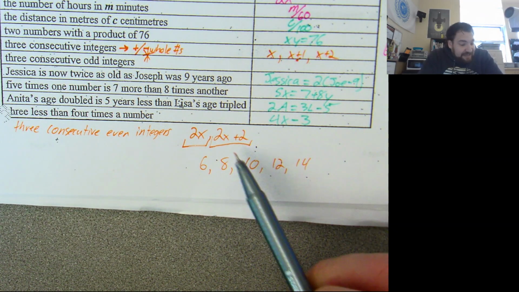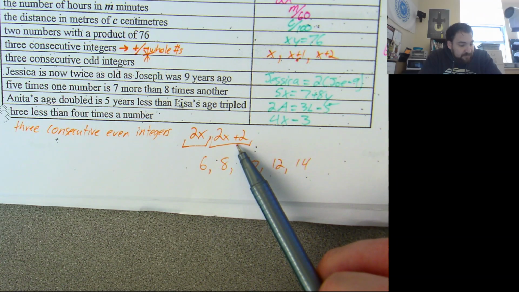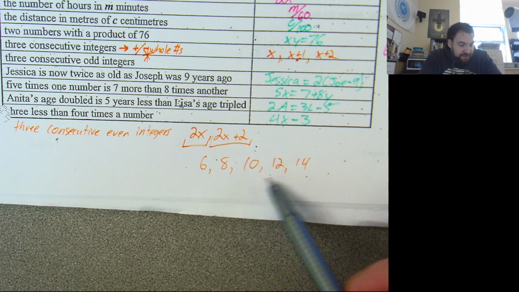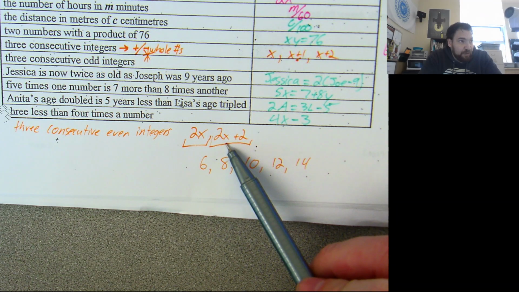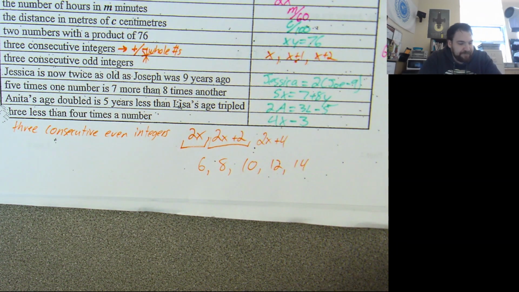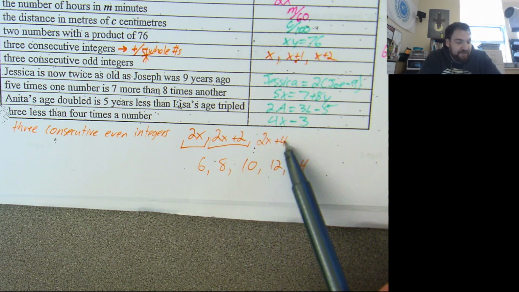Okay, and so if I wanted to take this guy and find the next one, I would just add 2 again. I went from 8 to 10, from 10 to 12. 2x plus 2 plus 2 is going to be 2x plus 4. This would be an example of consecutive even integers.